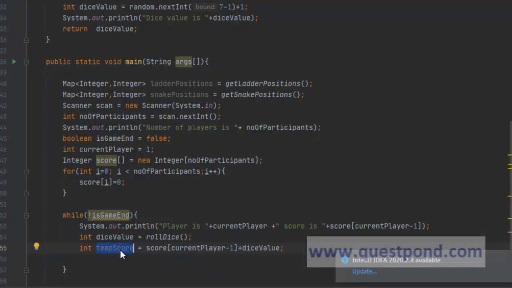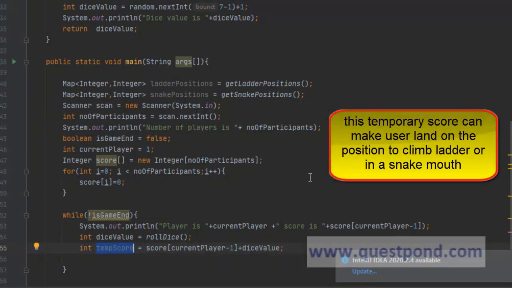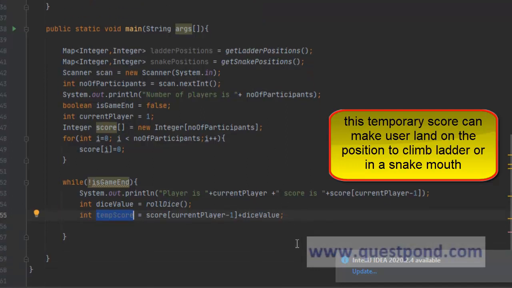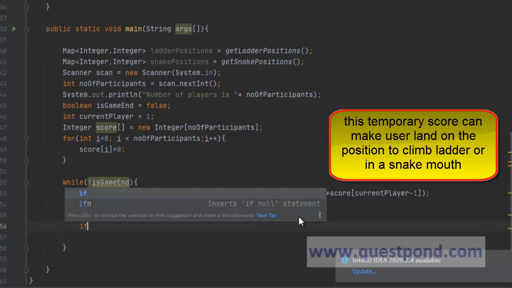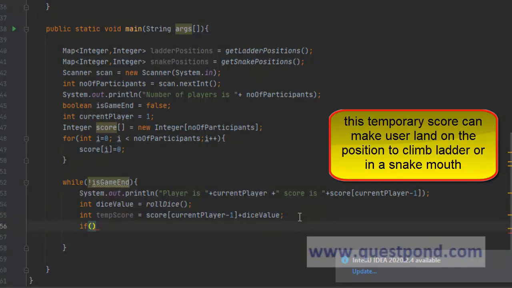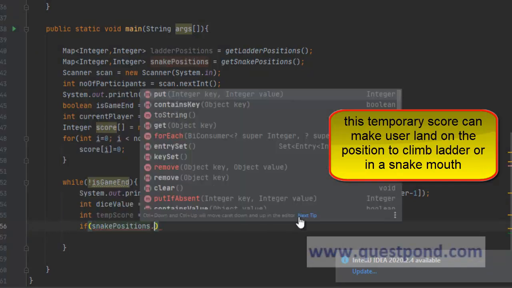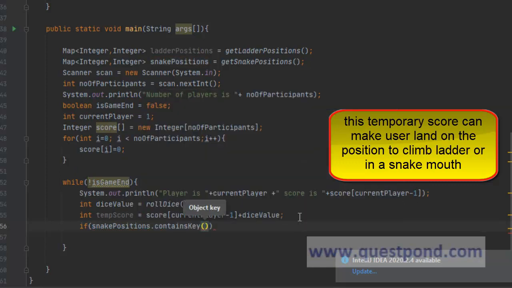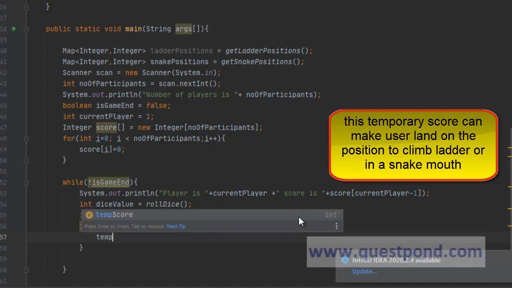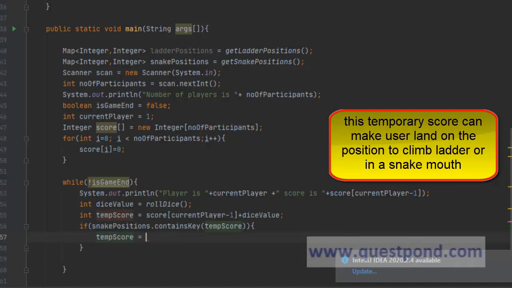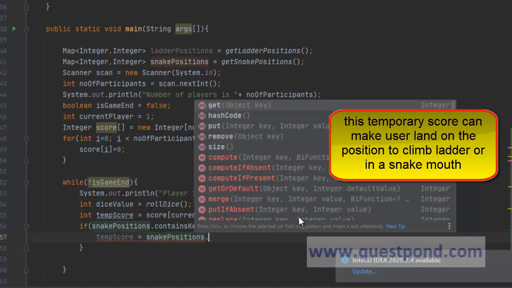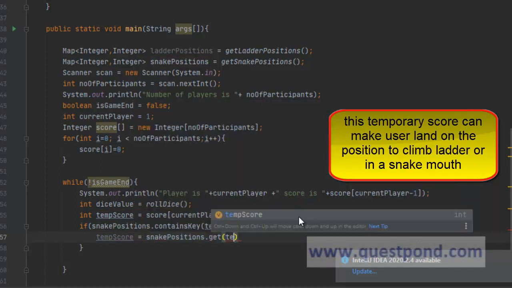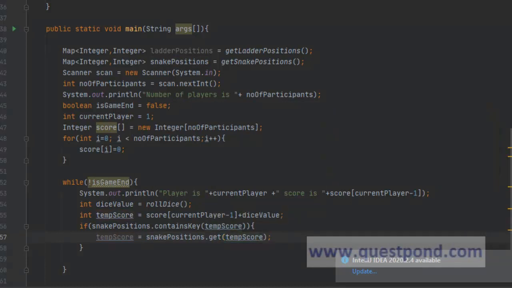Now this temporary score can go to a ladder or it can go to a snake position. So to determine that, we will have to make use of an if condition. So we will say if snake positions dot contains key. So if the temporary score is present there, then the user will not go to the location which we found out first, but will go to the location which is given by the value of the score, correct? If snake bites, he will go lower. So that's why we will have to make this like this.